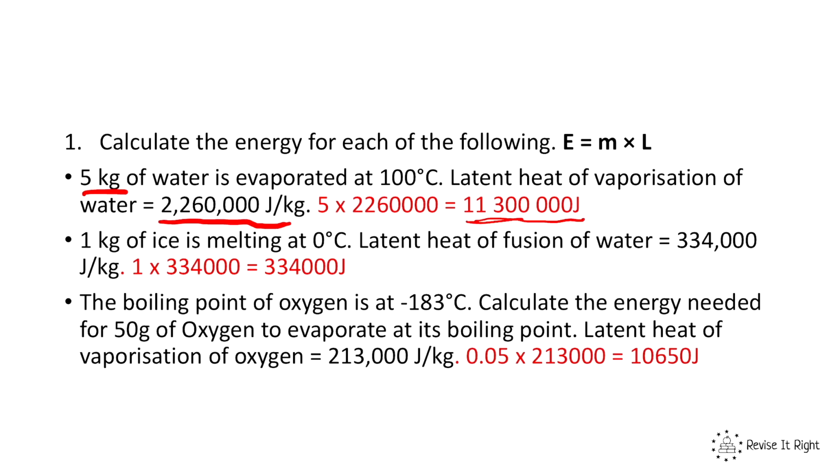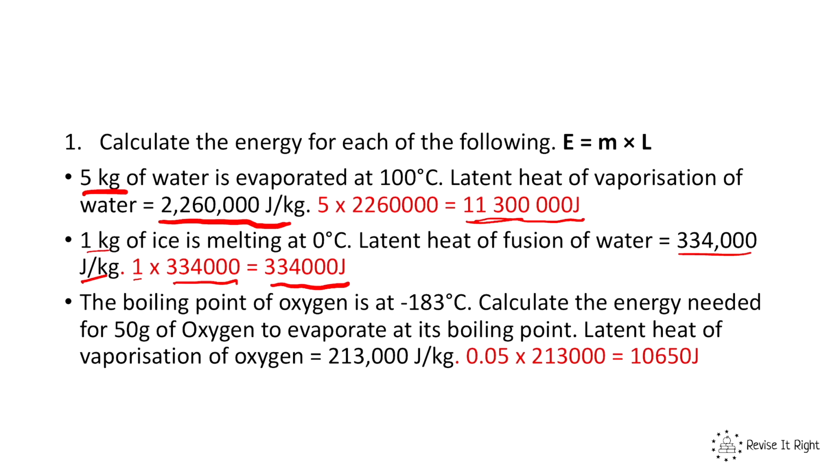Then we've got 1 kilogram of ice melting at 0 degrees. The latent heat of fusion of water is 334,000 joules per kilogram. So we've got 1 kilogram, so we do 1 times by the specific latent heat, which is 334,000. So the answer is 334,000 joules.